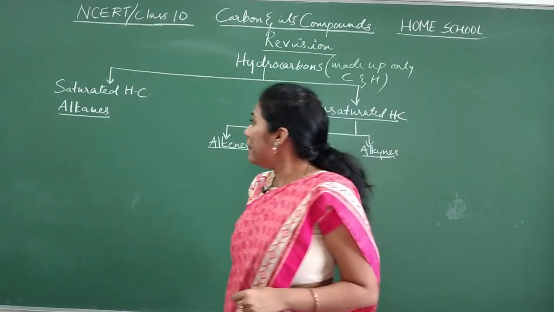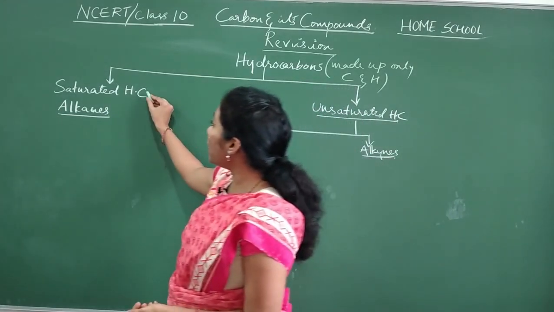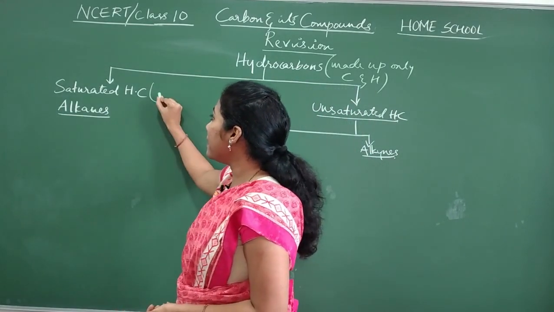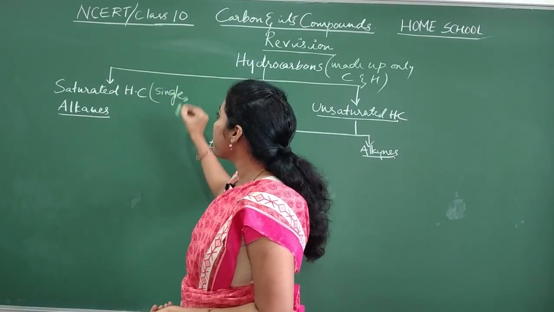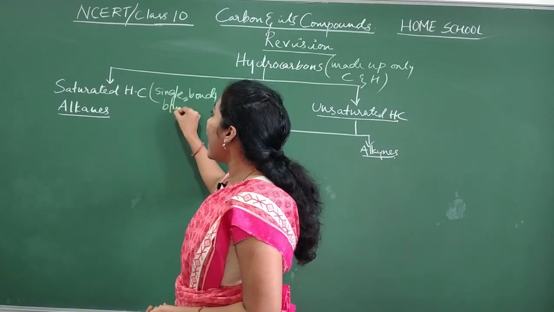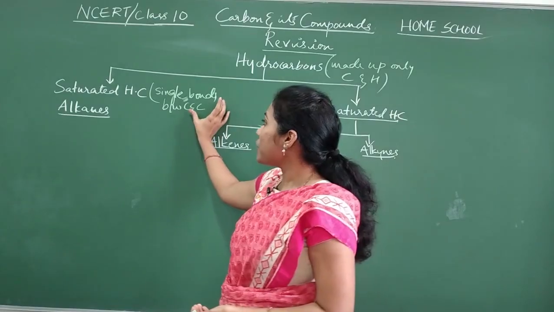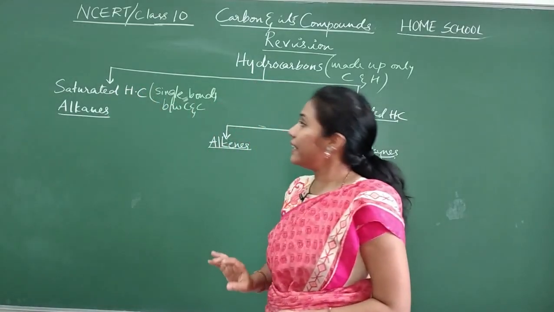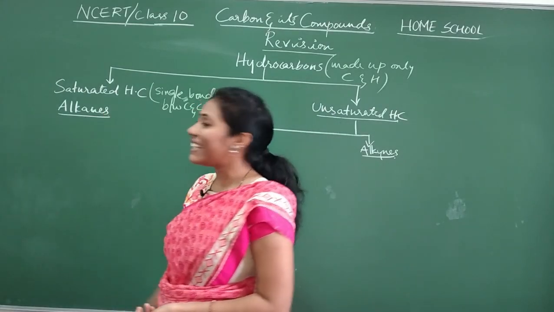So what do you mean by saturated hydrocarbon? Saturated hydrocarbons are those hydrocarbons where you will observe single bonds between carbon and carbon. Such compounds are called saturated hydrocarbons. Under that, the example is alkanes.